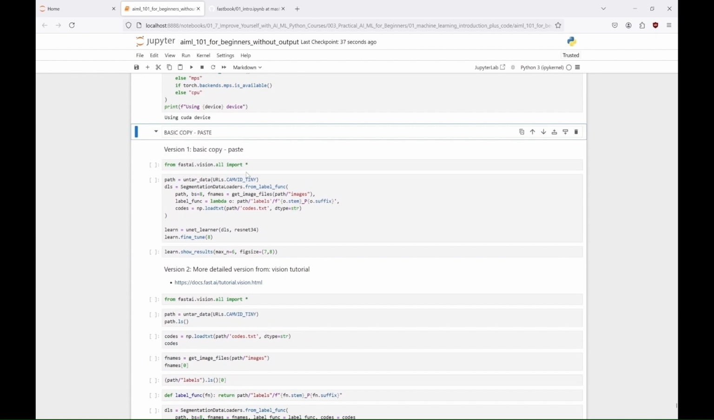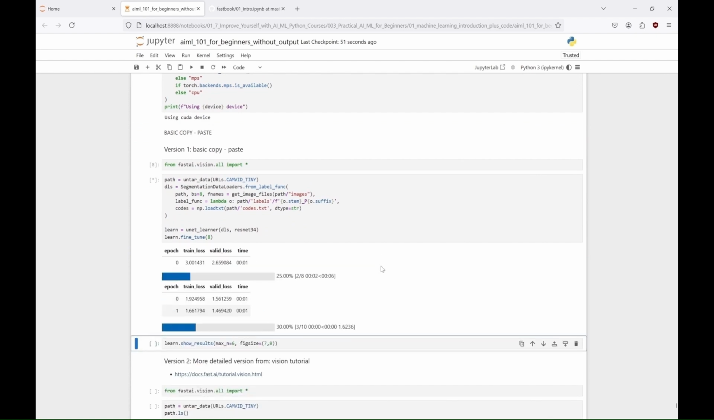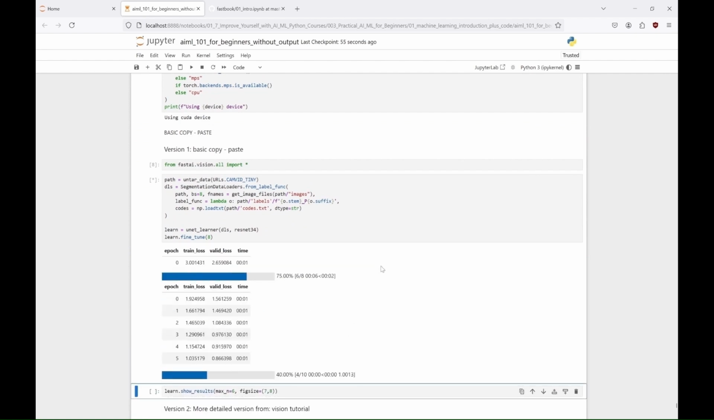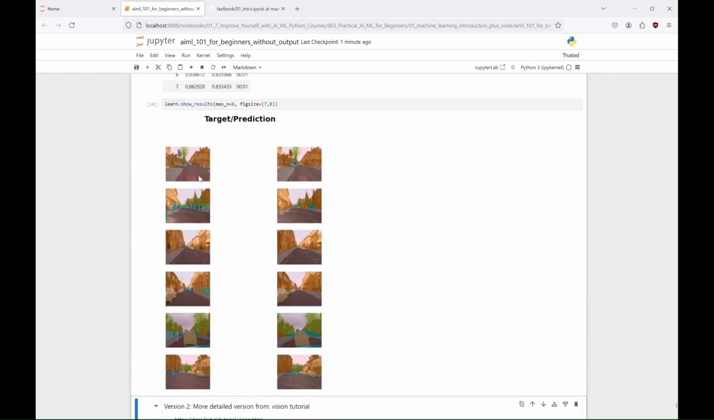In the first example from FastAI's site, we downloaded and extracted the CamVid tiny dataset, and created a segmentation data loader. We then defined a UNet model with a Resnet 34 backbone, and fine-tuned it on the dataset for 8 epochs. Finally, we visualized the model's predictions alongside the ground truth.